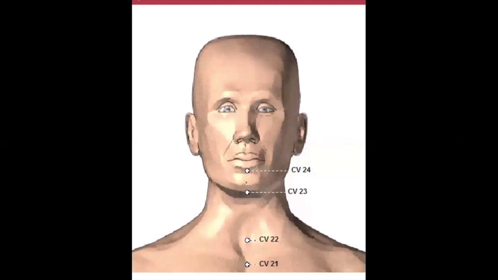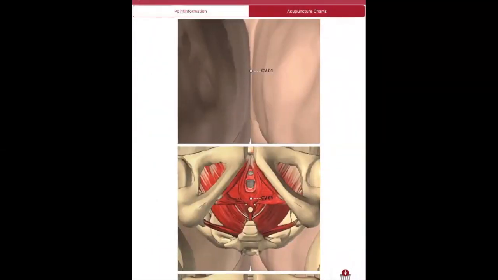Point number 1 starts from the perineum, from the Mooladhara chakra. We can look here. This is the Mooladhara chakra between the genitals and anus.